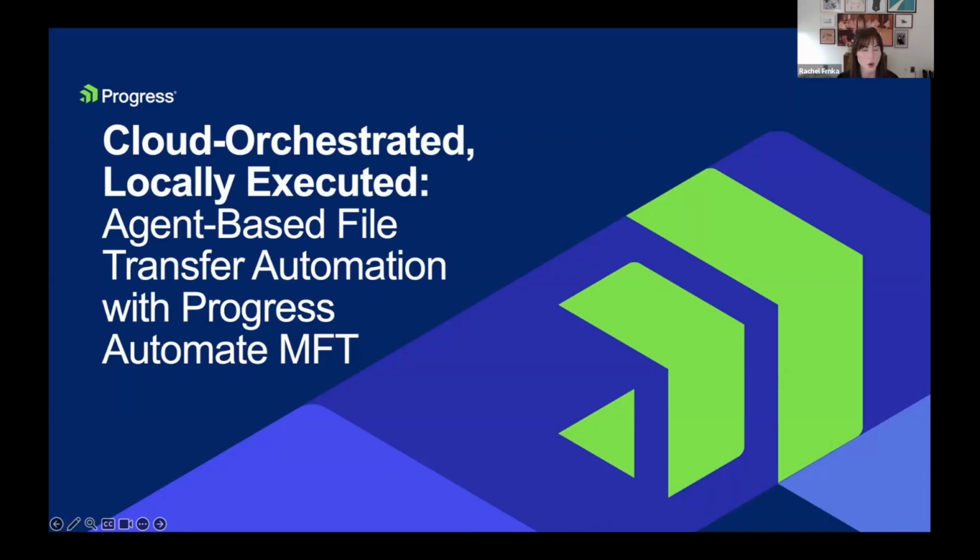So the thing that has to work reliably across the old and the new, or the cloud and the on-prem, internal systems and external partners. What we'll show today is how Progress Automate MFT is designed specifically for that world.